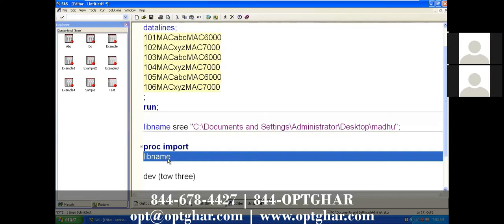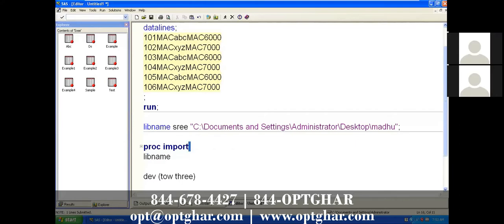See here, I will show you one example for an Excel file. How can you import an Excel file using the libname statement? Here I'm creating a new library called ABC. I want to import the data from the sheets in a particular Excel file.